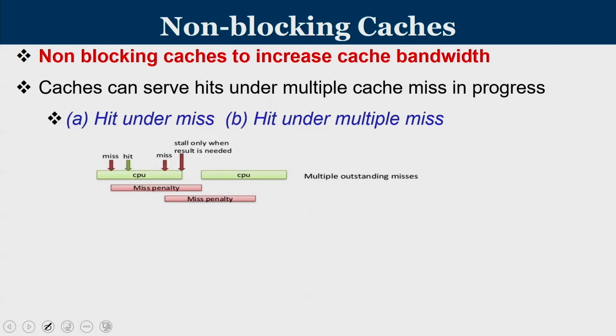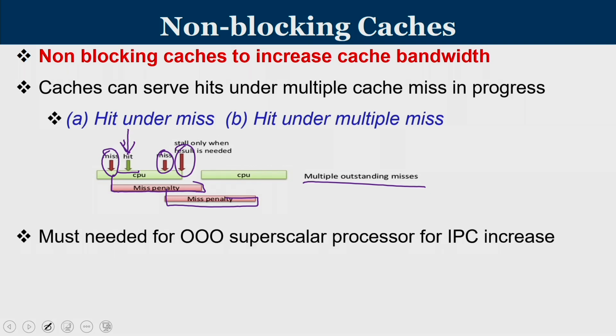So you can just imagine the CPU is working, in that case there is a miss that occurred, but CPU is still running, there is one more miss that is occurring. So this is the miss penalty of the first miss, the second miss is having another penalty. So you will reach a point where you cannot further run, that is the time at which CPU is stalled. In between, whenever there are hits, that are also been serviced. So you have multiple outstanding misses in this case, and these kind of caches are known as non-blocking caches.